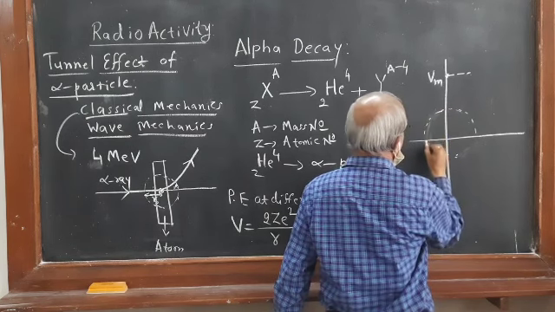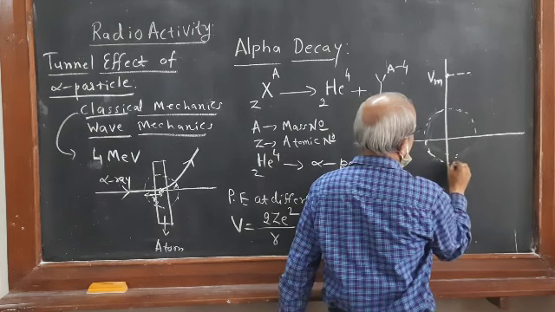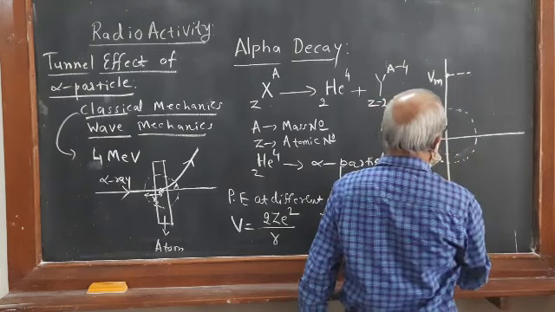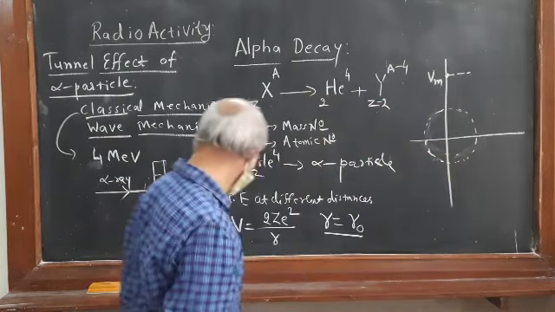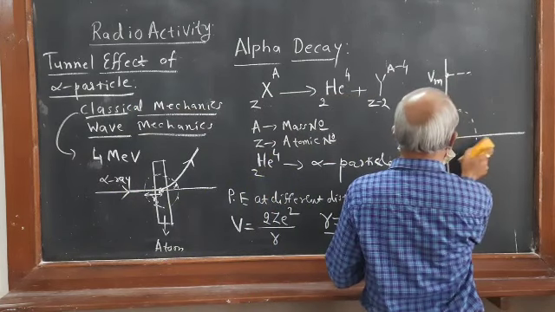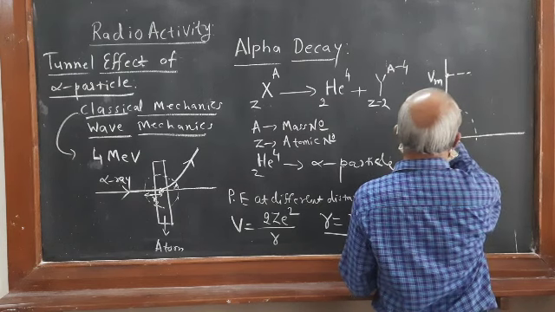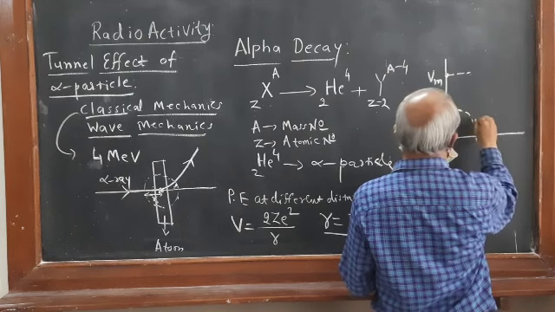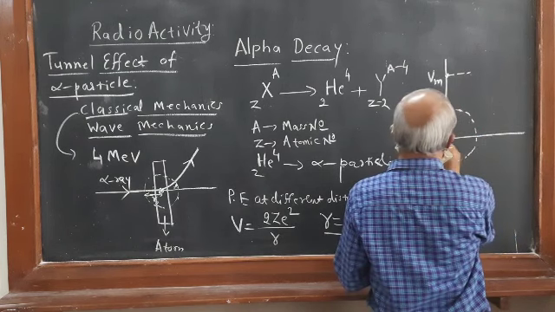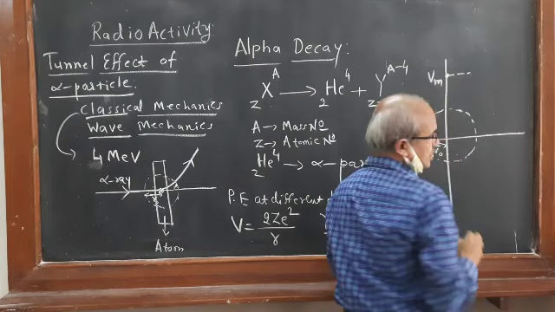Suppose that R is equal to R naught. What does that mean? Here, the nucleus is spherical. This is the R naught value, the effective nuclear radius.